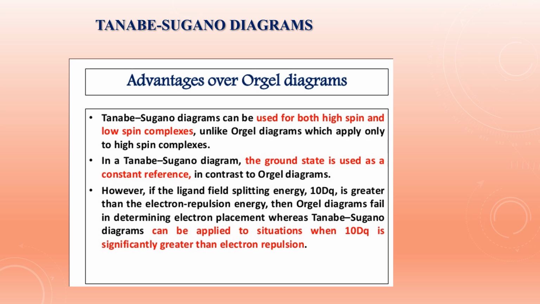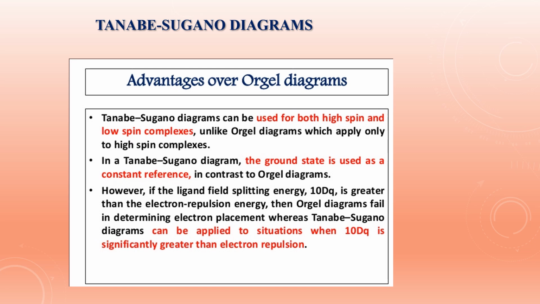So that is why there are other diagrams, which are the Tanabe-Sugano diagrams. Tanabe-Sugano diagrams interpret the electronic spectra of the transition metal complexes more accurately, and they can be used for both the high spin and the low spin complexes.